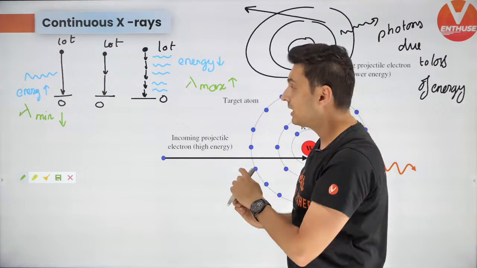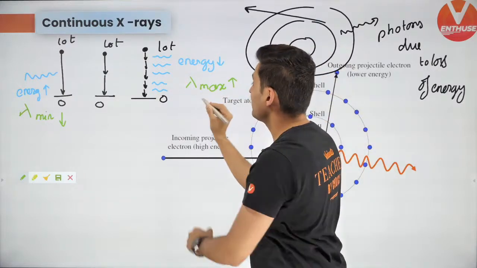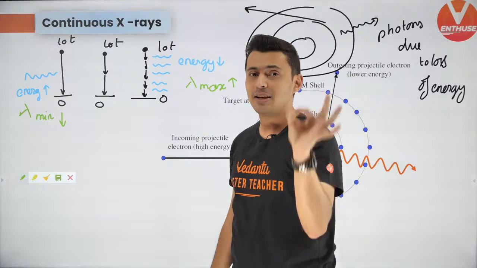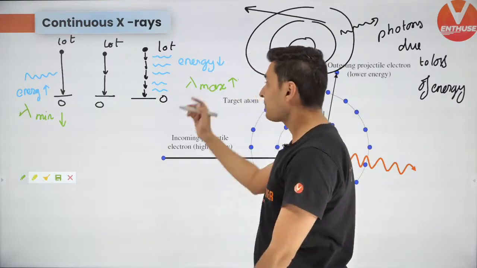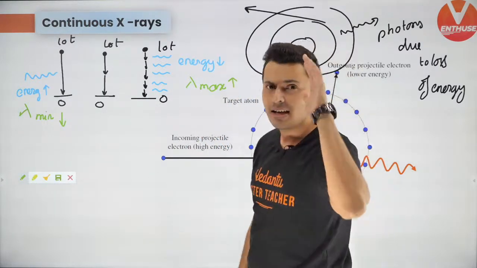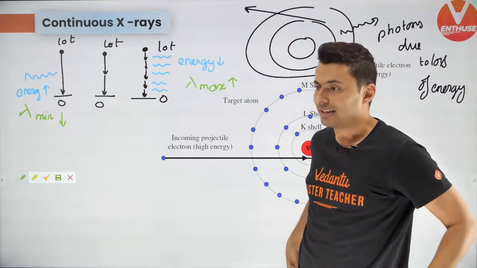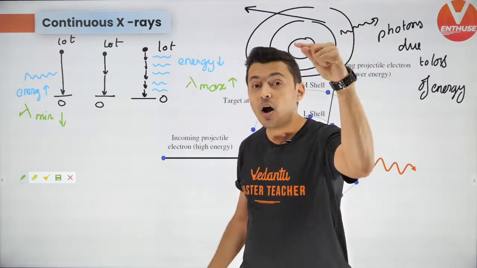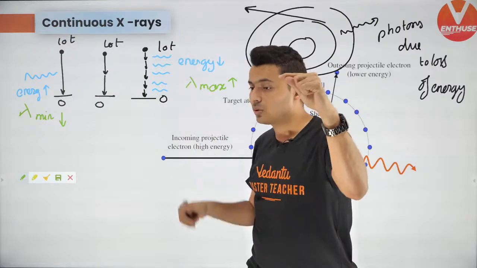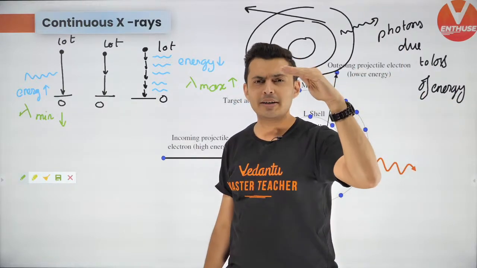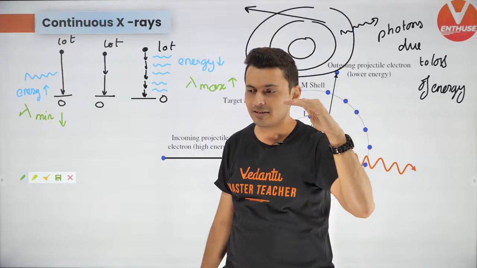Now this is very important: what will be this maximum and minimum value? Very important question. This has come in JEE Mains, Advanced, NEET so many times. So what will be the maximum wavelength, guys? Any answers to this? Think about it. How many steps can it take to die out to zero? Infinite, right? It can lose 0.01 energy, 0.001 energy.